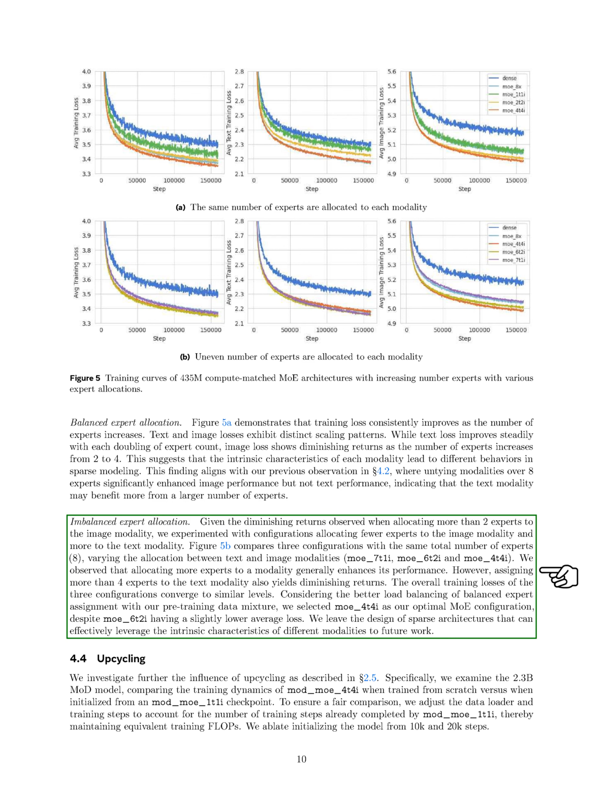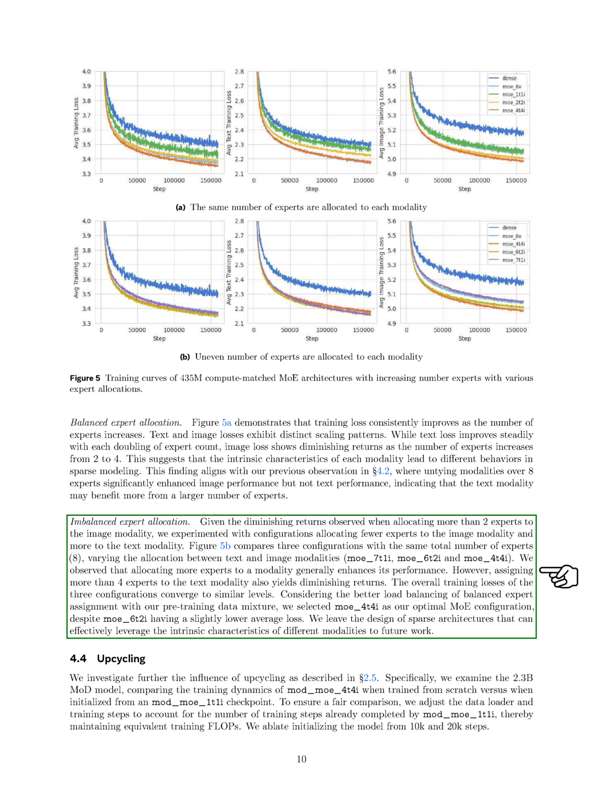We compared 3 configurations, all with a total of 8 experts but varying the distribution between text and image: MoE_7T1I, MoE_6T2I, and MoE_4T4I. We found that giving more experts to a specific type of data generally improves its performance. However, assigning more than 4 experts to the text data also leads to diminishing returns. Ultimately, the training losses for the 3 configurations converge to similar levels.